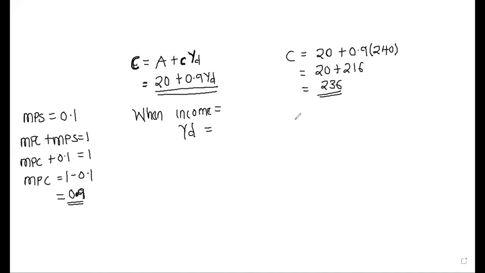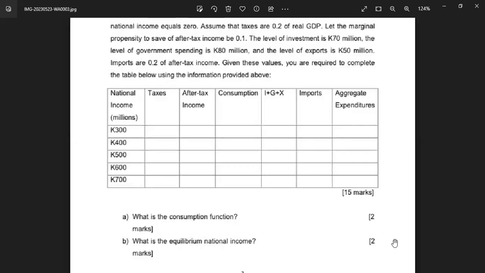So you do the same for all of them. Now you go for the next one: you do 220 plus 0.9 multiplied by the after-tax income for the second one. You put it there, then you find the answer. Then you fill up that consumption function in the consumption column. That's how you find consumption. Is that okay?